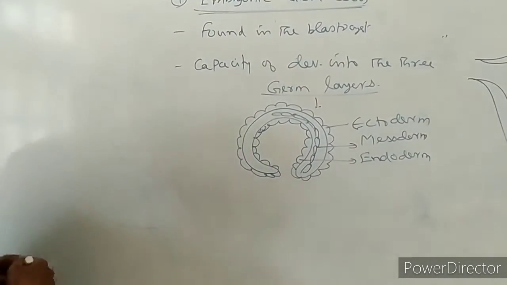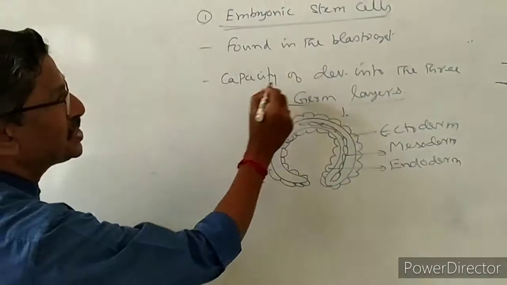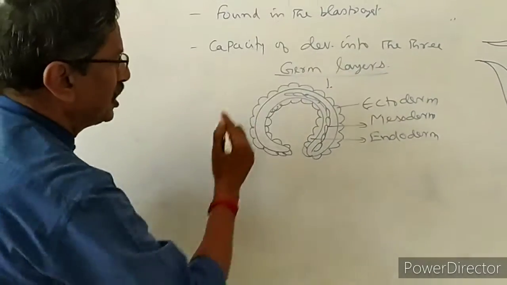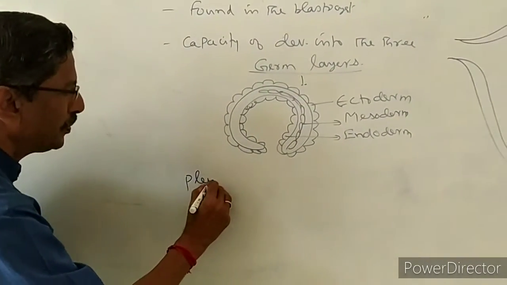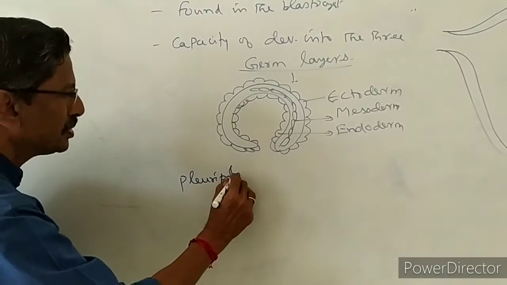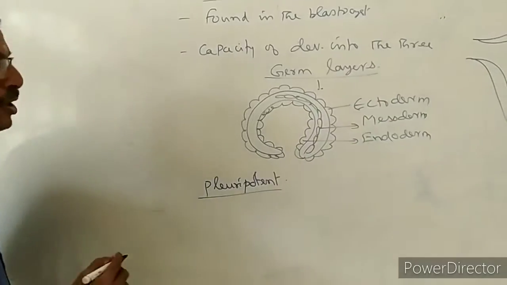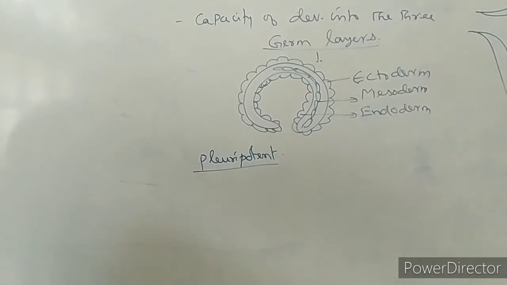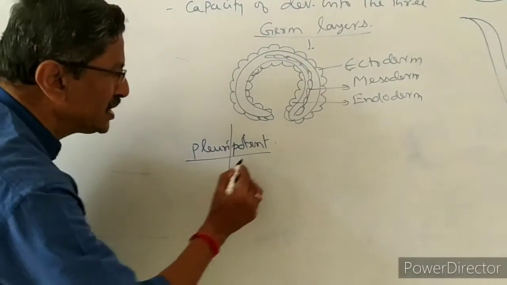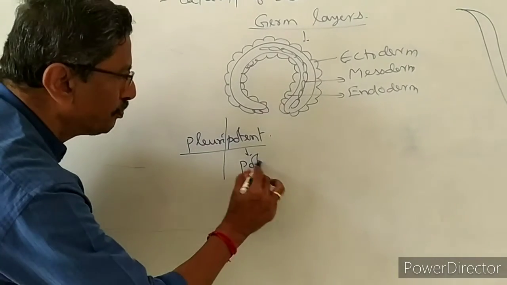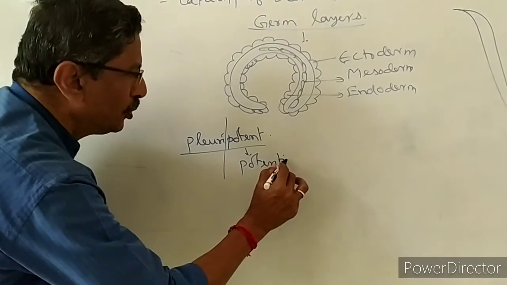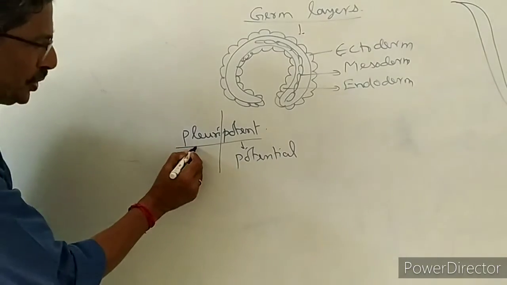Now we are going to take one more. The next capacity of the embryonic stem cell is pluripotent. This is the next power of the embryonic stem cells, pluripotent. Now potent means potential, capacity.